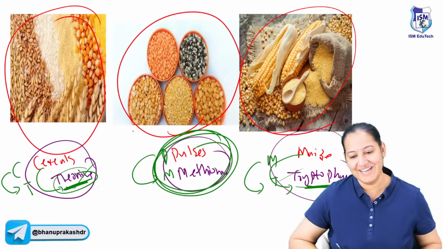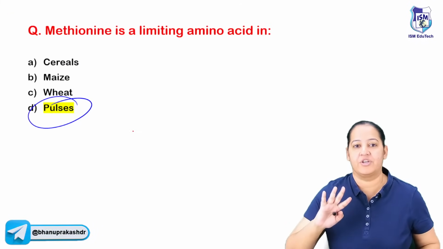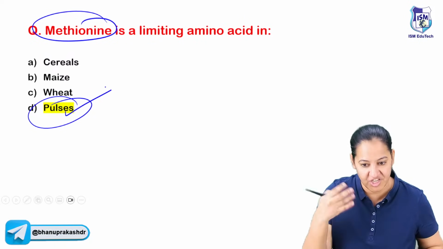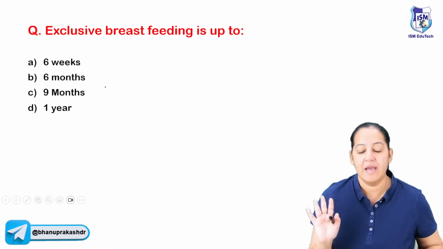Good one. So however you learn, but learn it. You get questions on that. So they are asking methionine is a limiting amino acid. So answer is pulses. I can change the question. The question will change frequently. Coming on the next question.